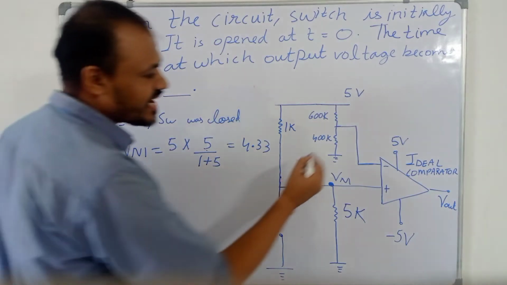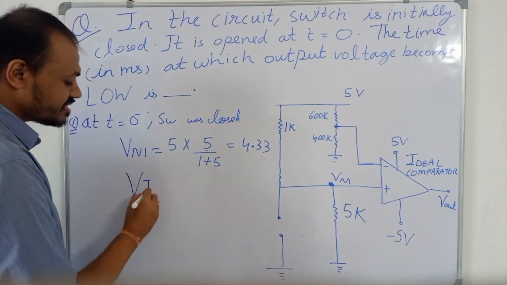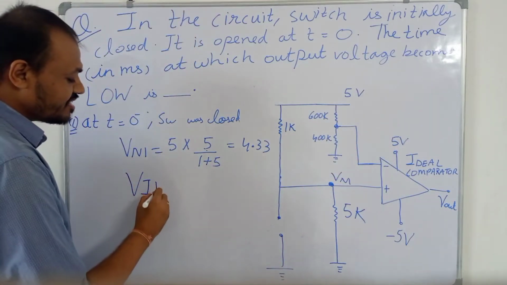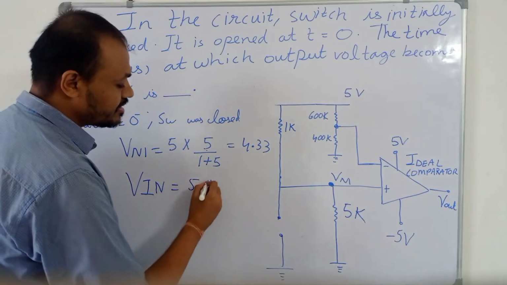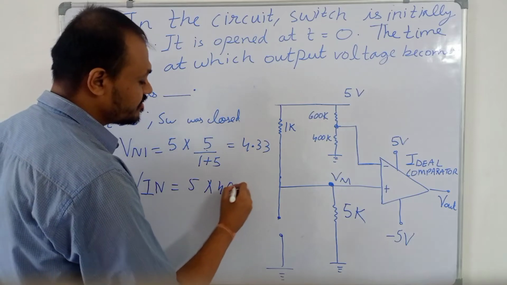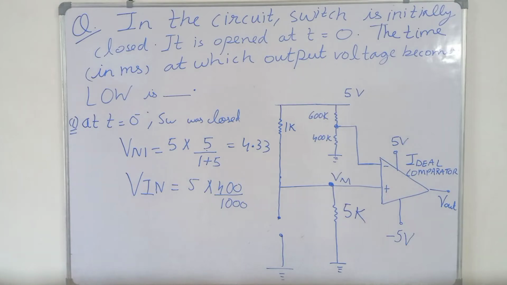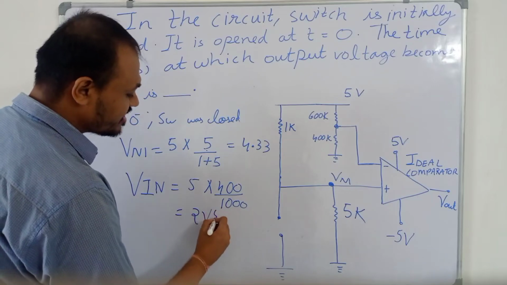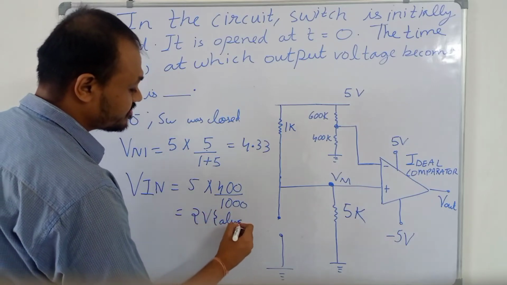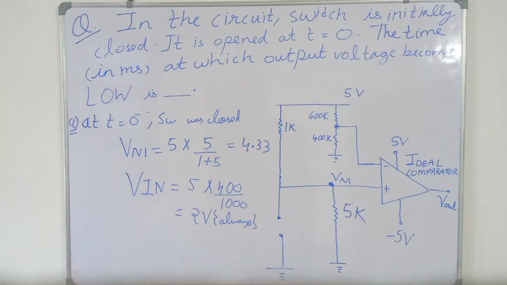Similarly, the voltage at the inverting terminal is the voltage across this 400 kilo ohm resistance. So the voltage at the inverting terminal, VIN, is equal to 5 into 400 upon 1000. So this is equal to 2 volt, and this will always be 2 volt only.